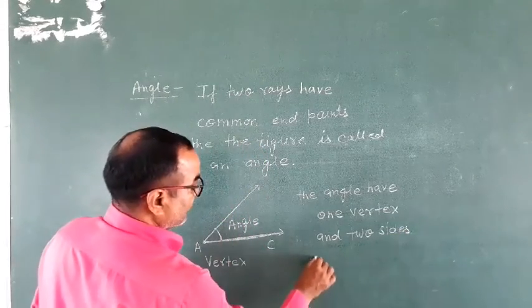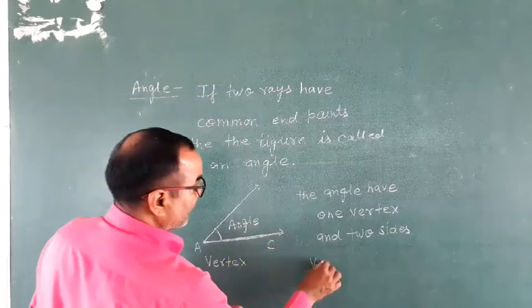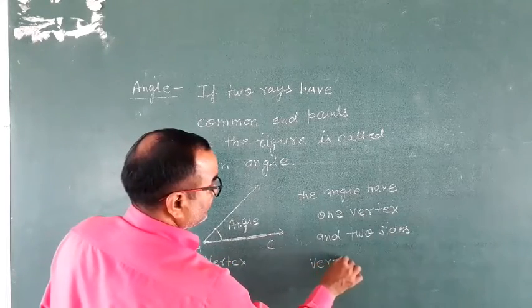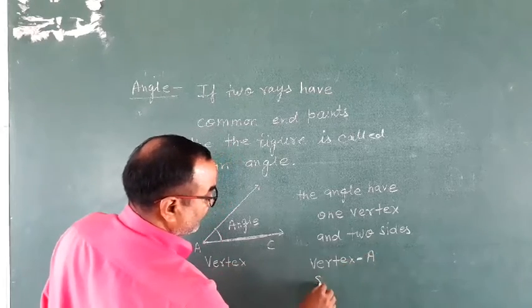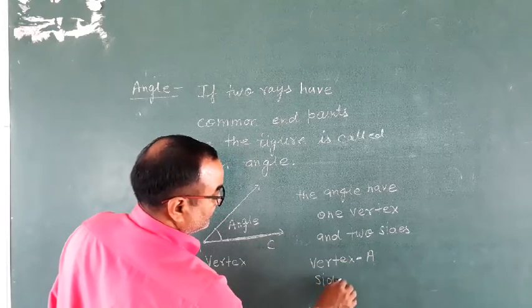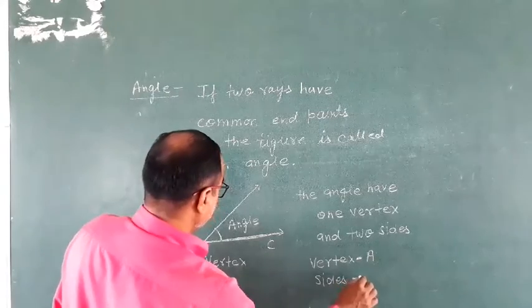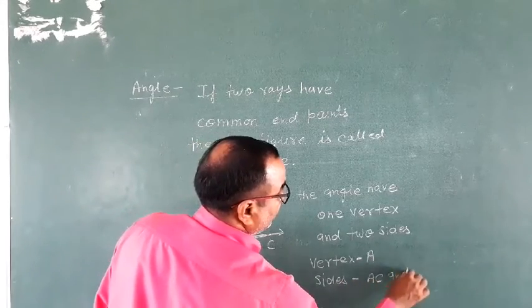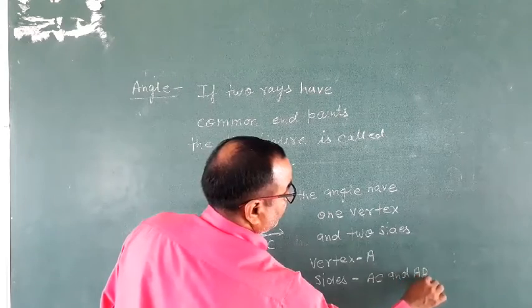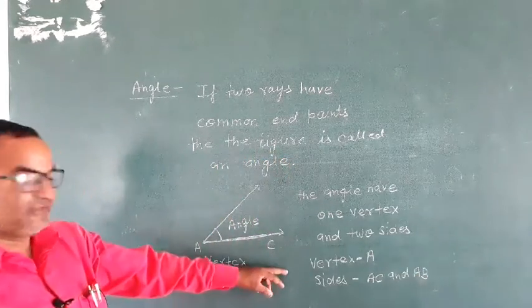In this angle, the vertex is A, and the sides are AC and AB.